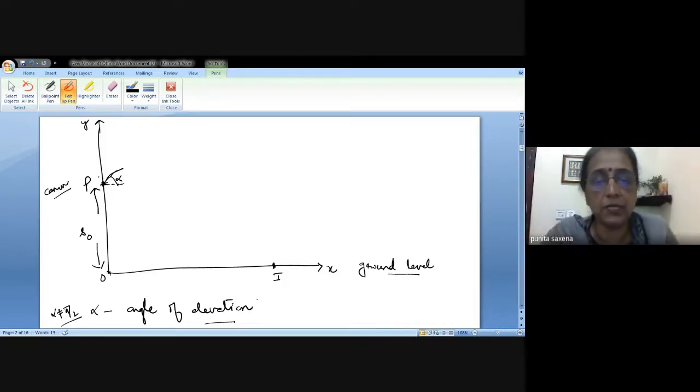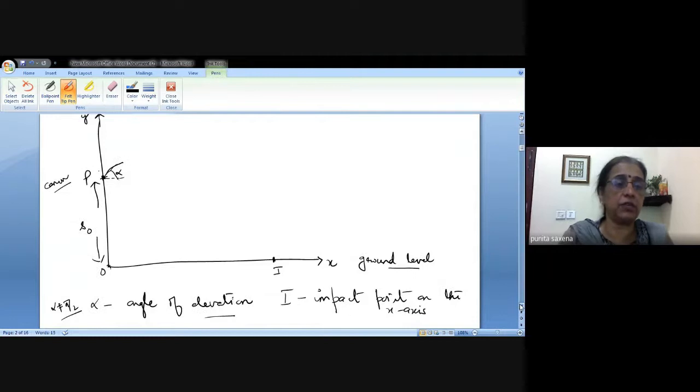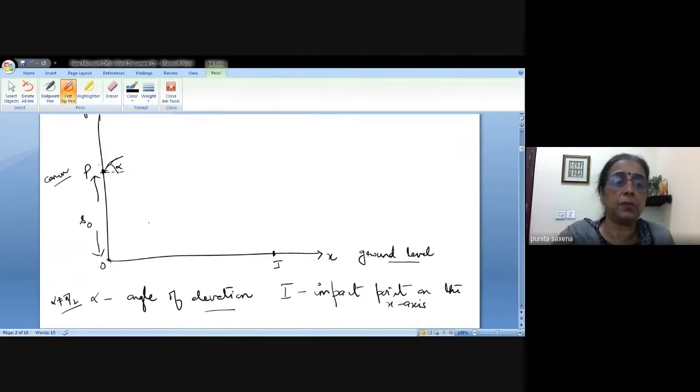Let's call that point I. So your I here is nothing but, we'll call it, the impact point on the ground, or the impact point on the x-axis. Okay, so it is going to come back here, right? Definitely, if it goes up, it is going to go up and then it is going to come down. So we are calling this point our point I.